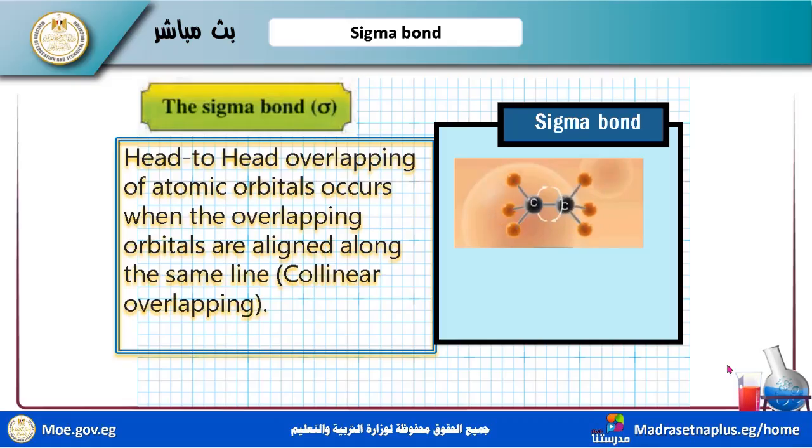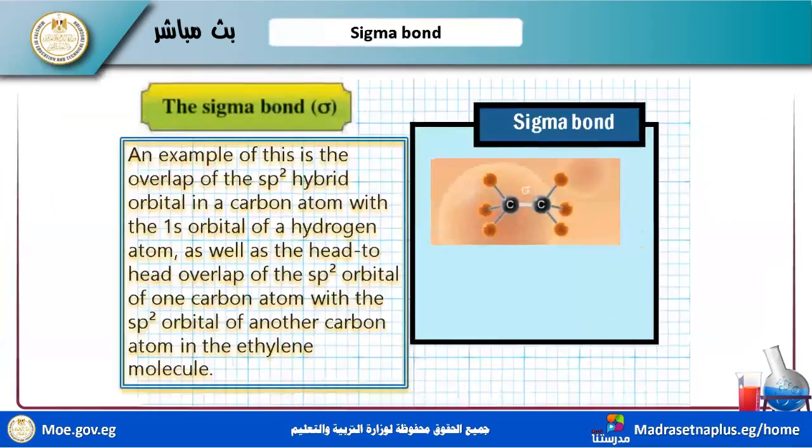I illustrated before the sigma bonds forming between two carbon atoms, overlapping head to head. This molecule illustrates the types of sigma bonds: the overlapping of an sp2 hybrid orbital in a carbon atom with the s orbital of a hydrogen atom, as well as the head-to-head overlapping of the sp2 orbital of one carbon atom with the sp2 orbital of another carbon atom in the ethylene molecule.